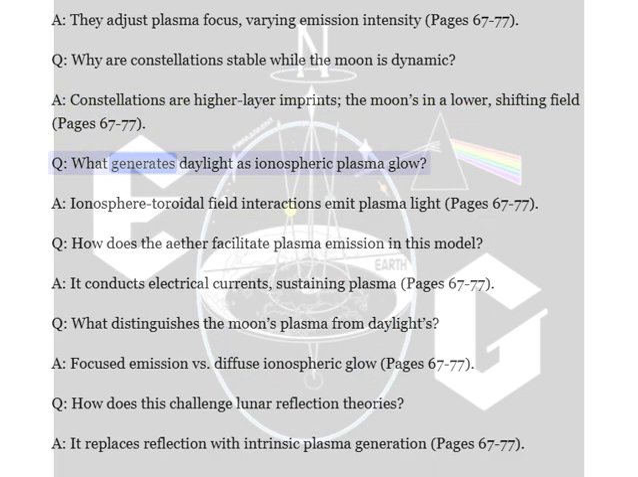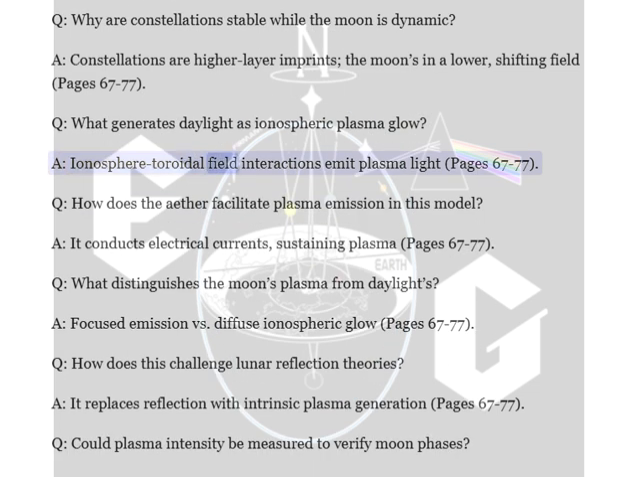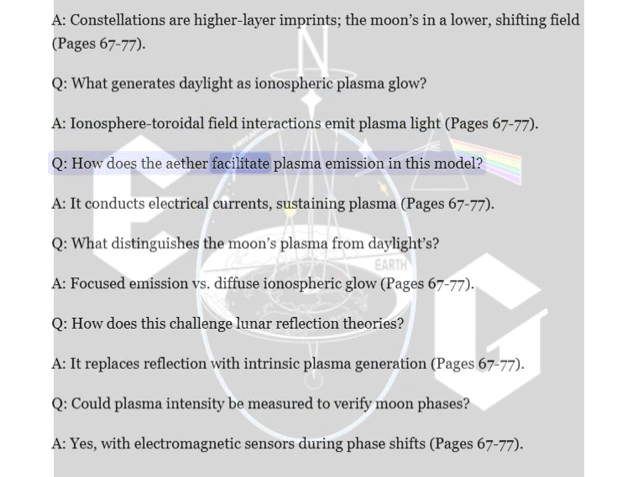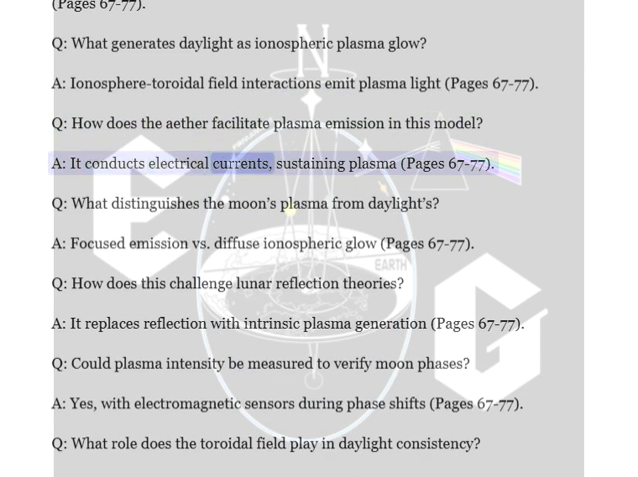Q. What generates daylight as ionospheric plasma glow? A. Ionosphere toroidal field interactions emit plasma light, pages 67 to 77. Q. How does the ether facilitate plasma emission in this model? A. It conducts electrical currents, sustaining plasma, pages 67 to 77.